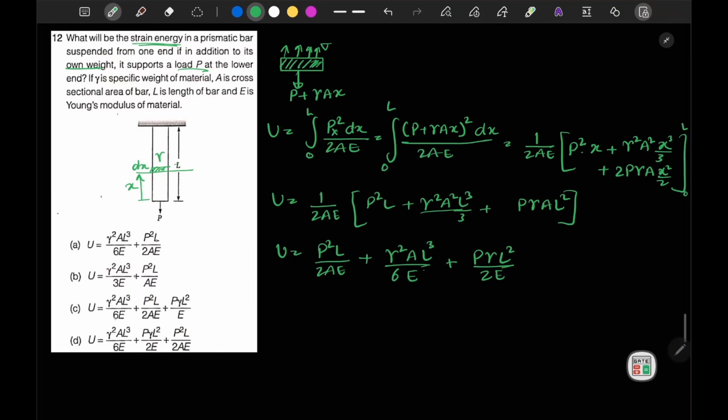So the answer will be gamma square a square L cube by 6E, P square L by 2E, P gamma L square by 2E. So this is the correct answer. Sorry, here it is E, but here it should be 2E. This one is the correct. Now moving to the next question.